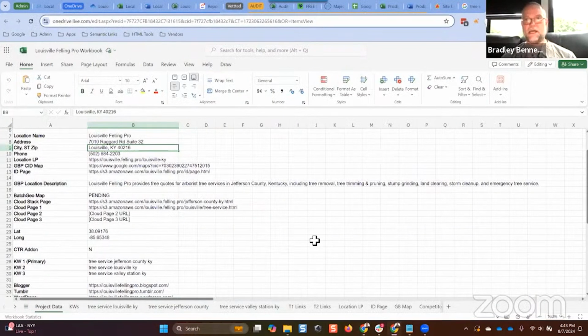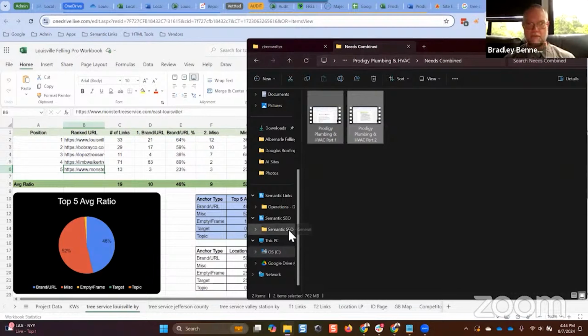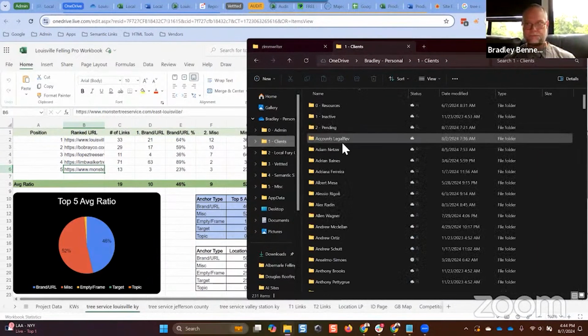Okay, then what we do is title the sheet after the search query that we used to collect the data. We pull the top ranked competitor page URLs in and put them in the order in which we found them. Okay. Then, if I open this up in Excel, I would show, this is in OneDrive, so I can't do it in OneDrive. But if I open it up in Excel, let's just do that real quick. I'll demonstrate it very briefly.